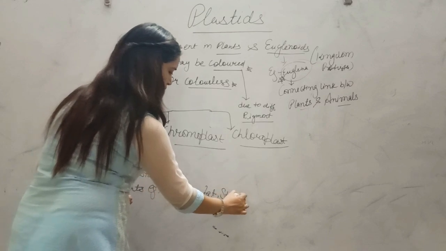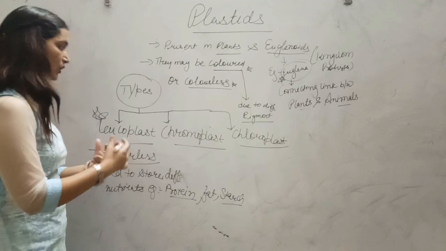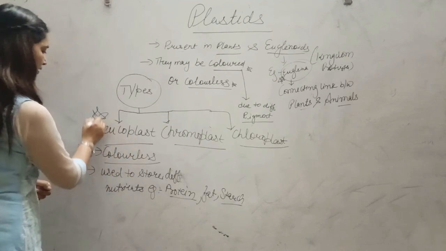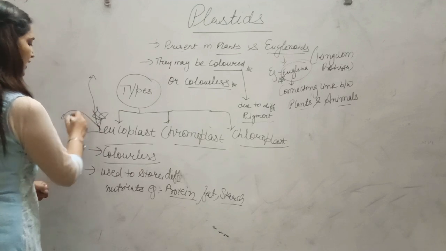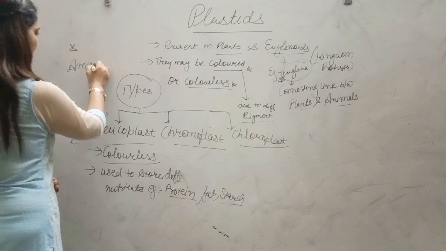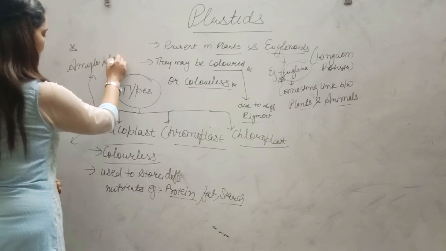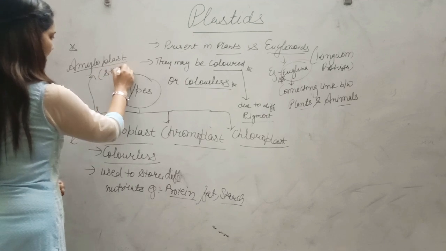On the basis of what type of food substance they are storing, this leucoplast may be of different kinds. If it is storing starch, this is called amyloplast. This is important for NEET students. Amyloplast stores starch.